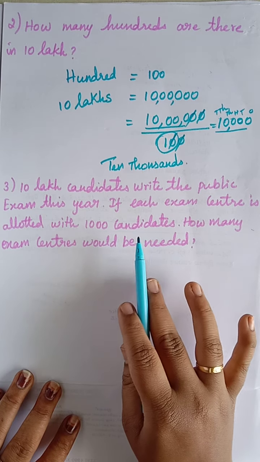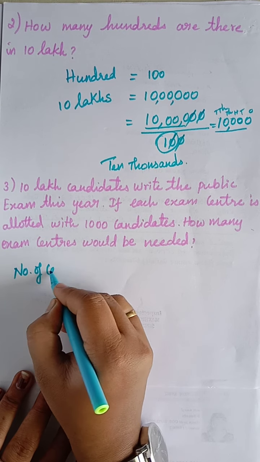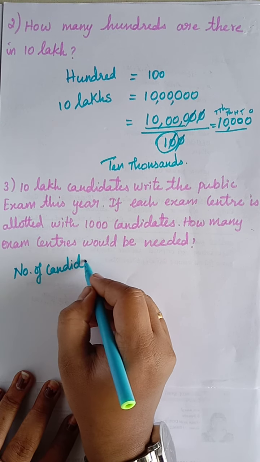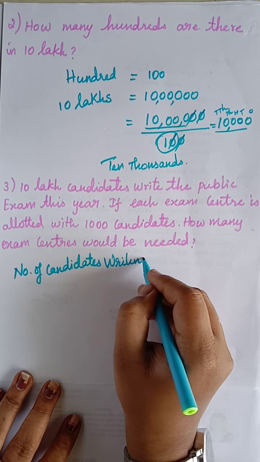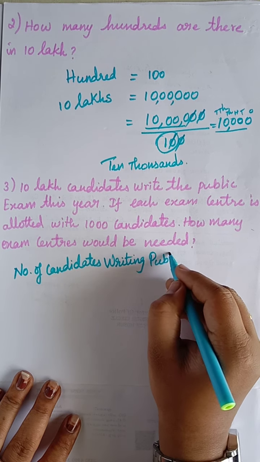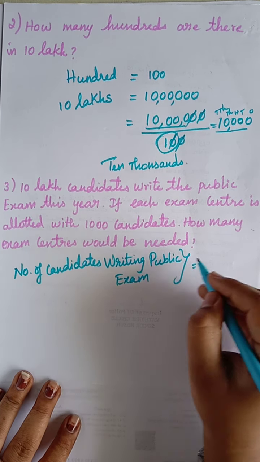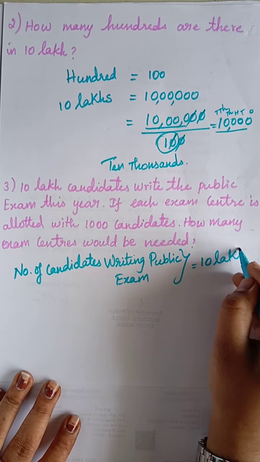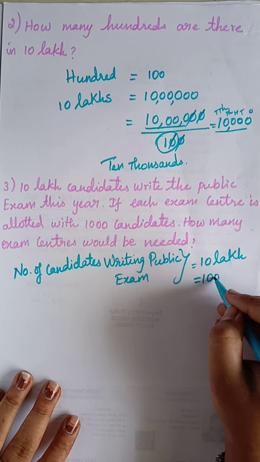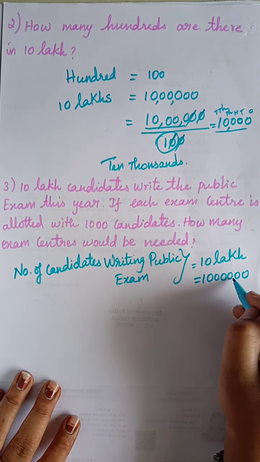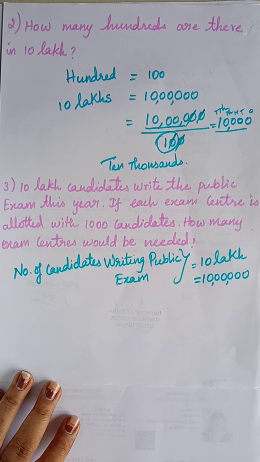Okay, so number of candidates writing the public exam. How much? 10 lakh. So 10 lakh, how do we have to write it? How many zeros? 6 zeros. So 1, 2, 3, 4, 5, 6, with commas: 1, 2, 3, comma, 1, 2, comma, 1, 2. Okay, then what are they asking?